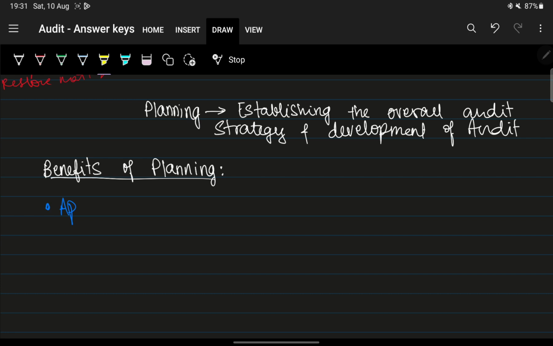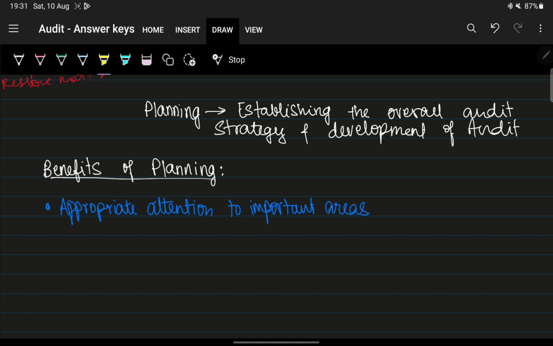So the first point was appropriate attention. These are just the keywords. You'll have to add words front and back. We'll see that in the suggested answer. This is just to make you memorize the answer. So appropriate attention to important areas.